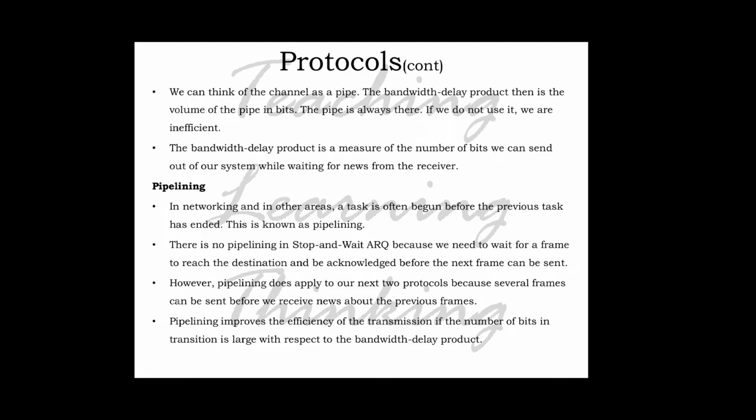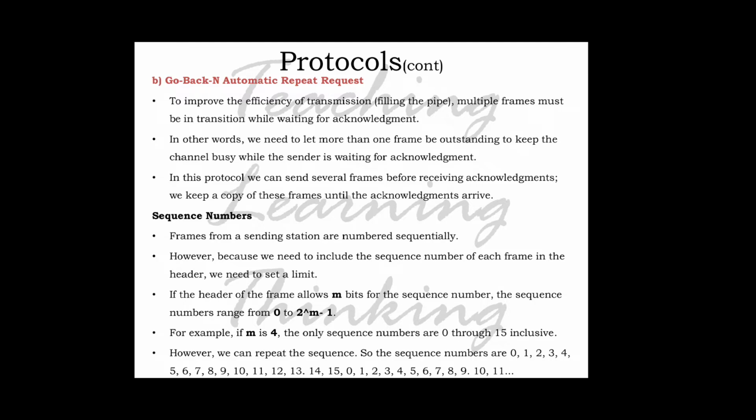Next we are going to discuss the second protocol, Go-Back-N automatic repeat request. To improve the efficiency of transmission, filling the pipe, multiple frames must be in transition while waiting for an acknowledgement. In other words, we need to let more than one frame be outstanding to keep the channel busy while the sender is waiting for an acknowledgement. That is, we need to let more than one frame be outstanding to keep the channel busy while the sender is waiting for acknowledgement.